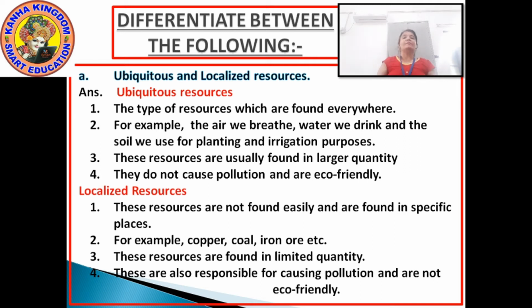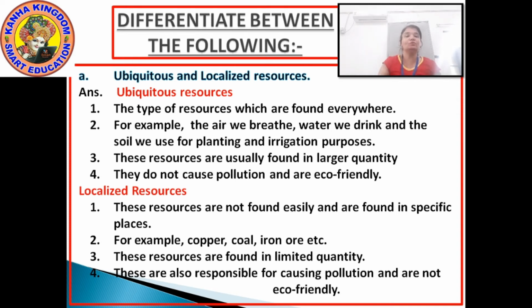Next, now for the localized resources. Number one, these resources are not found easily and are found in specific places.